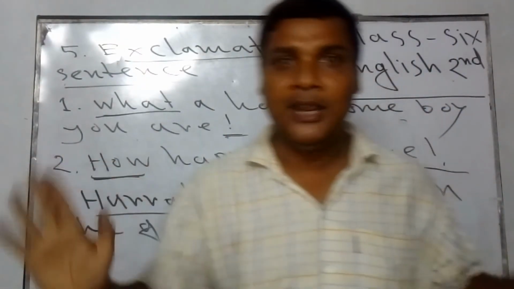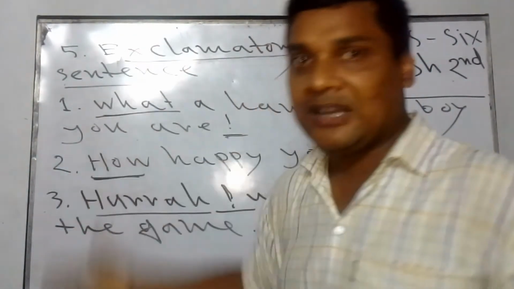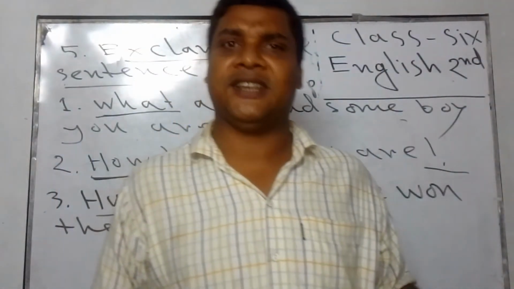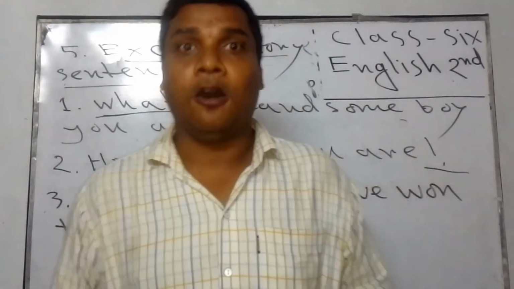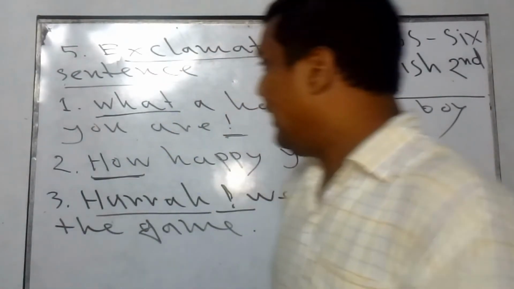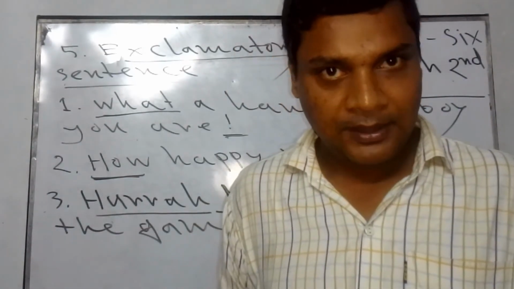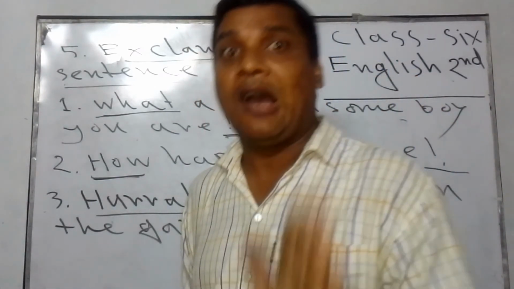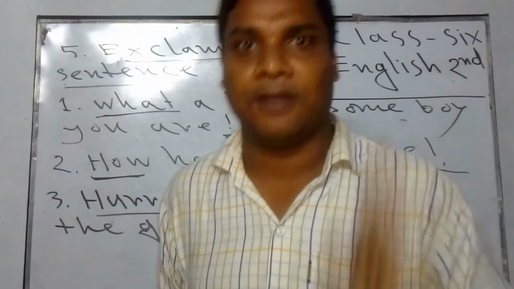are exclamatory sentences. Dear students, I have discussed 5 divisions of sentence according to meaning. There are more divisions of sentences, such as affirmative and negative, primarily 2 kinds of sentence. And if we discuss on the structural view, there are 3 kinds of sentence: simple, complex, compound.